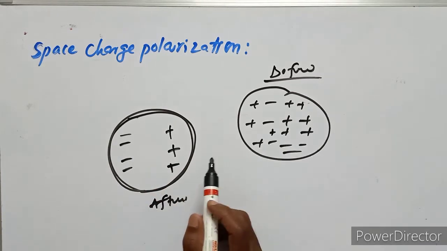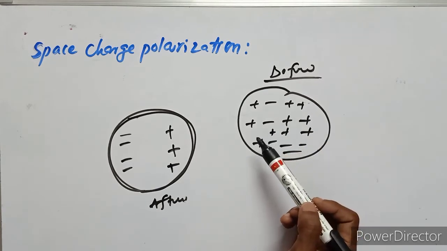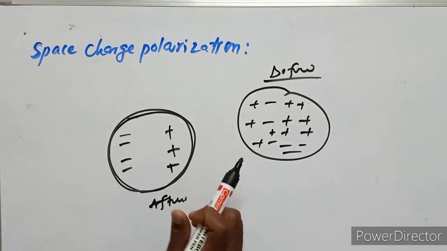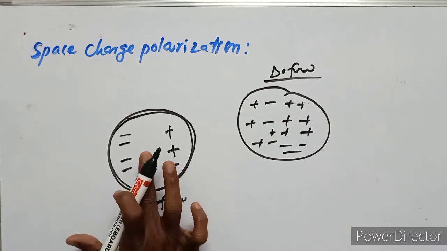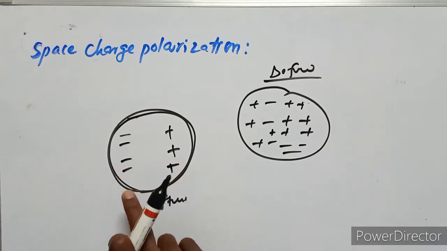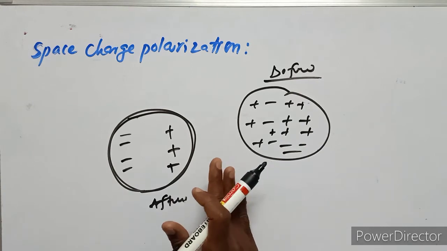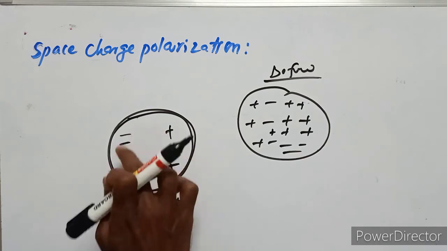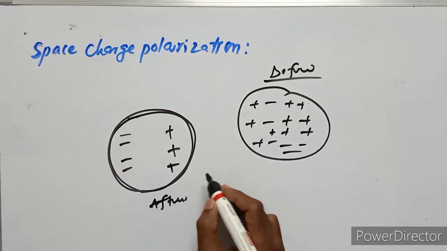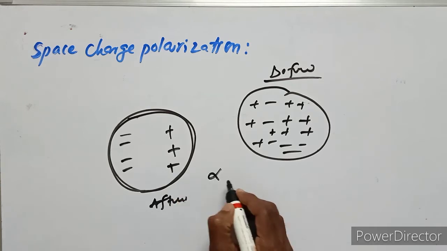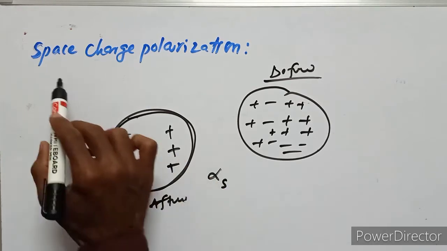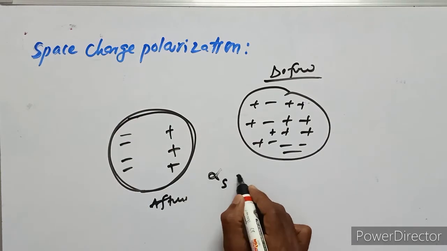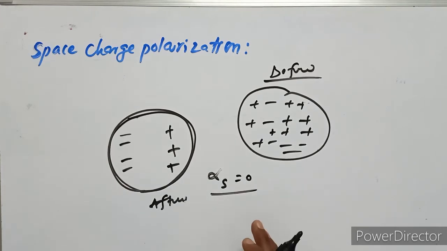Space charge polarization occurs because charge is centralized: negative charge is deposited on one side and positive charge on the other side. This charge is centralized in the interatomic spaces. This value is very small. It is denoted by alpha S. The space charge polarization is very small, so alpha S equals 0.